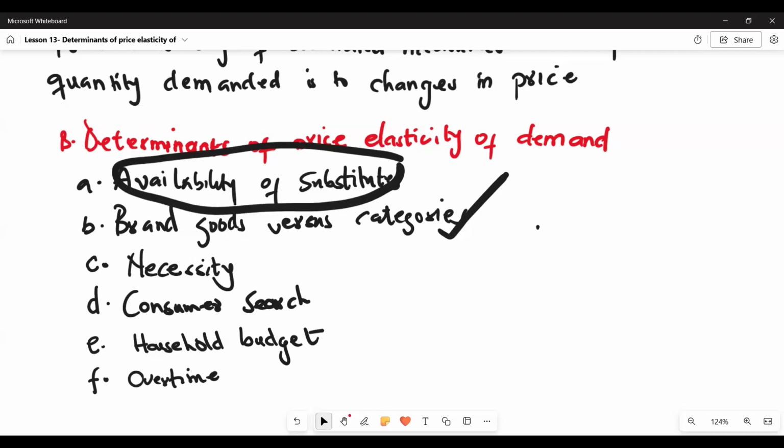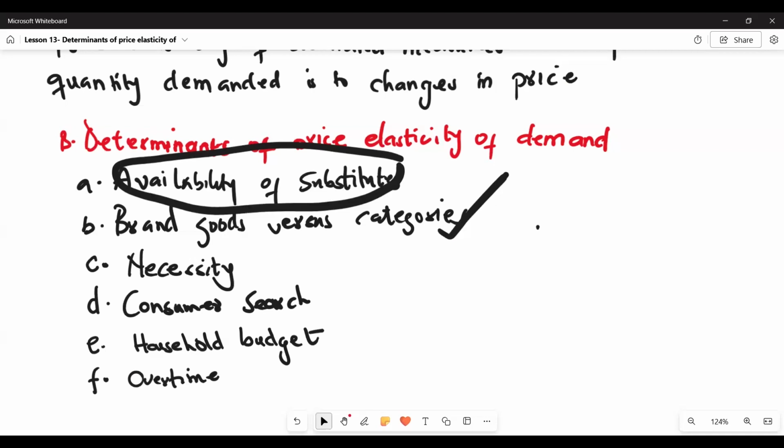Consumers can easily switch to cornflakes when the price of Weetabix increases. So when you are looking at a category of good as a whole, demand is more inelastic, but when you dissect it and look at brands of that category, demand becomes more elastic.